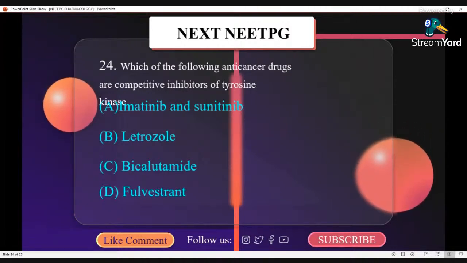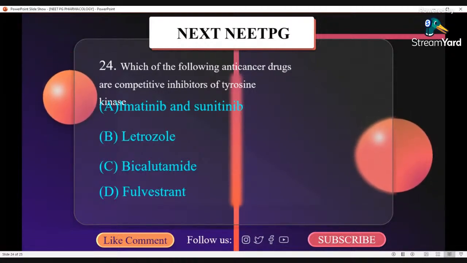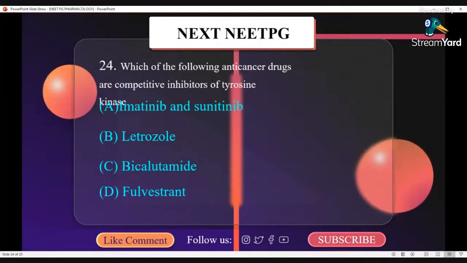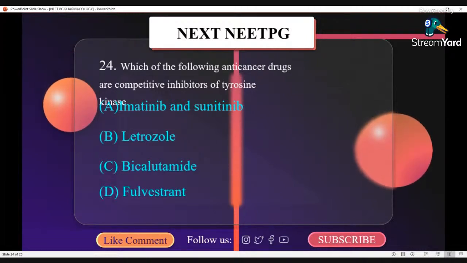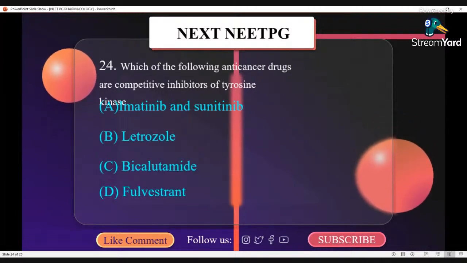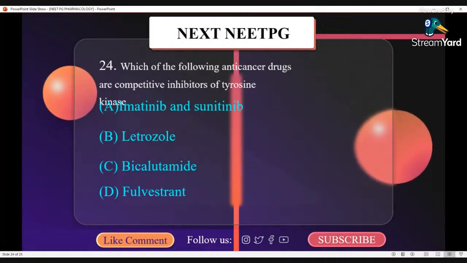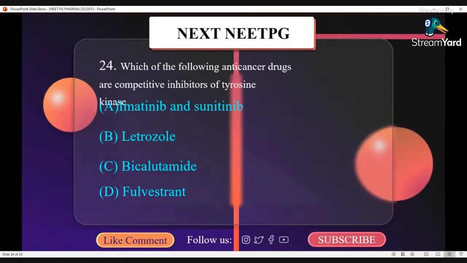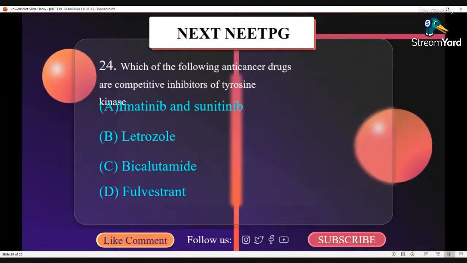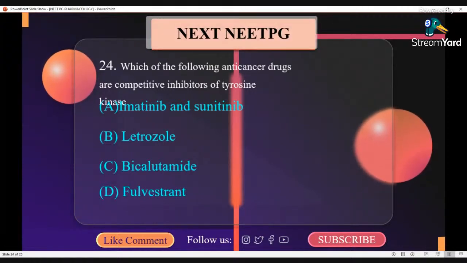Monoclonal antibodies: cetuximab, panitumumab, trastuzumab, gemtuzumab that is anti-CD33, rituximab anti-CD20, alemtuzumab anti-CD52. Vascular endothelial growth factor inhibitor, bevacizumab. Proteasome inhibitor, bortezomib. Histone deacetylase inhibitor, vorinostat. DNA methyltransferase inhibitor, 5-azacitidine, decitabine. All-trans retinoic acid. Biological response modifiers: recombinant IL-2, aldesleukin, denileukin. So the correct answer here is imatinib and sunitinib.